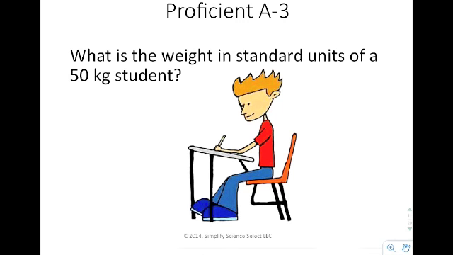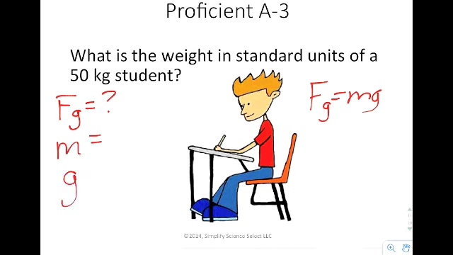So if we were to look right here, I'm trying to find the weight, which is Fg. I know that the formula that I have is Fg equals mg. So I need to go ahead and figure out what the values of m and g are. Remember, m is going to be a mass, which is 50 kilograms. G is going to be 9.8 because we're going to assume that the student is on Earth, because that's where all students are at this point.